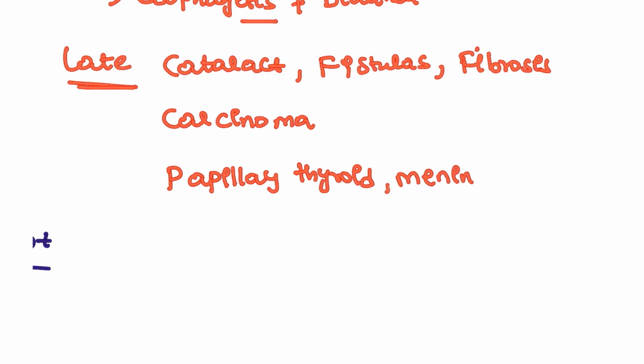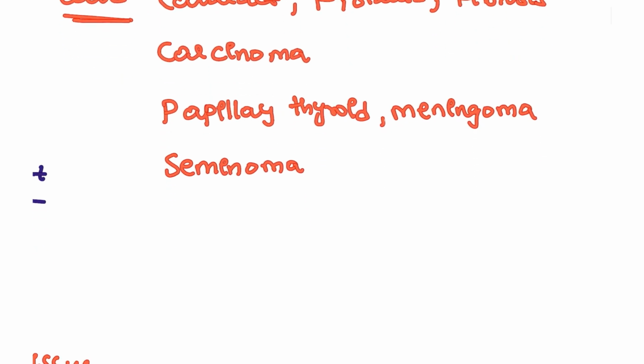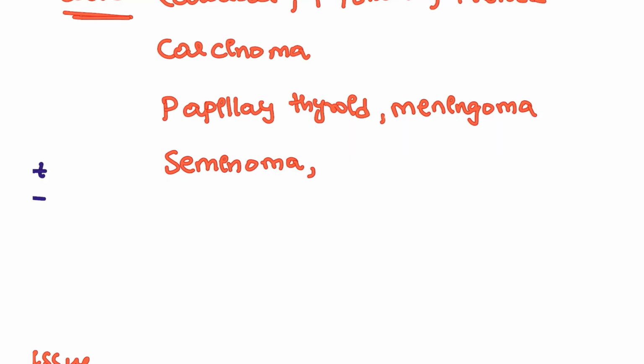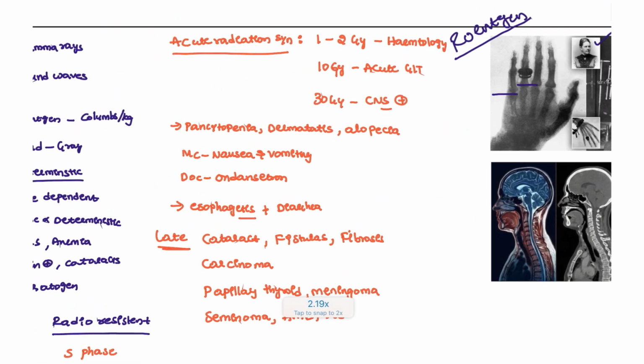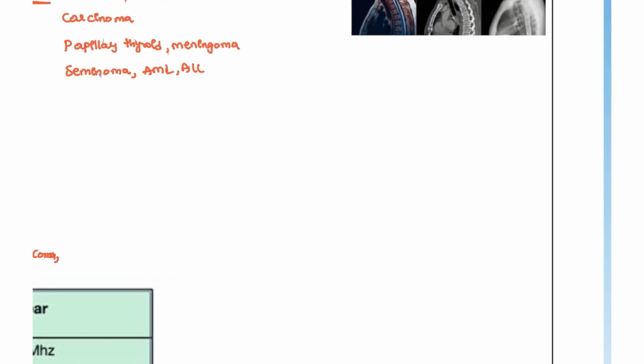And for example, meningioma is also due to radiation exposure. And also seminoma is due to radiation exposure. And another condition like AML and ALL, acute leukemias, is also related to the radiation exposure, right? These are the conditions that will be associated with the radiation exposure.